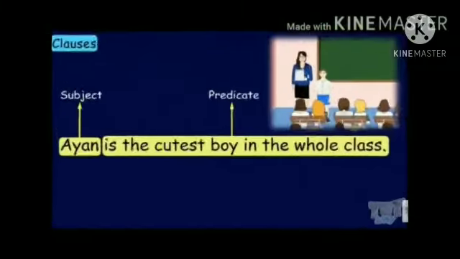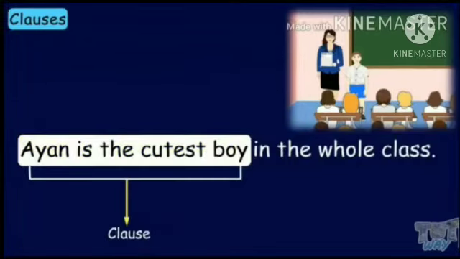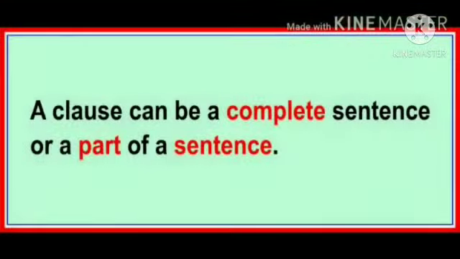Let us understand with another example. Ayan is the cutest boy in the whole class. Now here Ayan is the subject, is the cutest boy in the whole class is the predicate. So Ayan is the cutest boy is acting as a clause in this sentence.